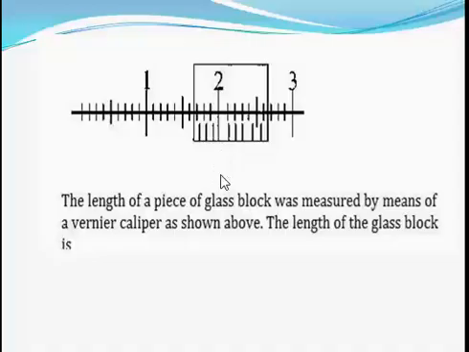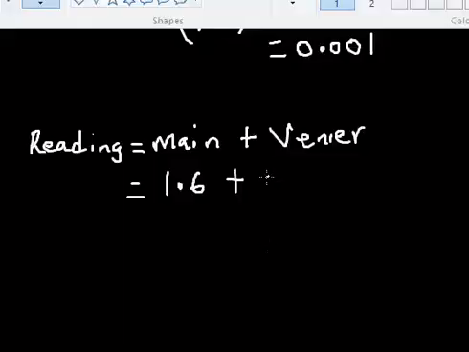Please take note, I've already told you that for a meter rule, the precision is 0.1, which simply means that the smallest division in a meter rule is just 0.1 unit. But for a vernier caliper, the precision is 0.01. That means each of the small divisions from the vernier is 0.01. So since there are 4 of them, let's go back to my reading. I'm going to have 4 divisions in which each one is 0.01.